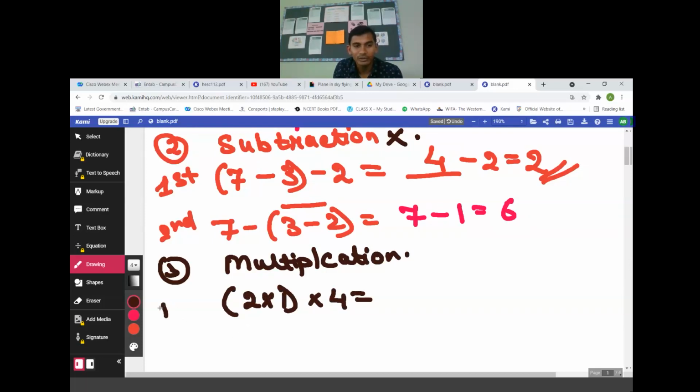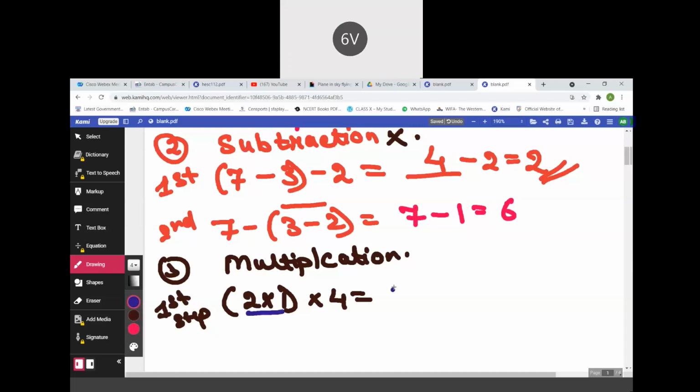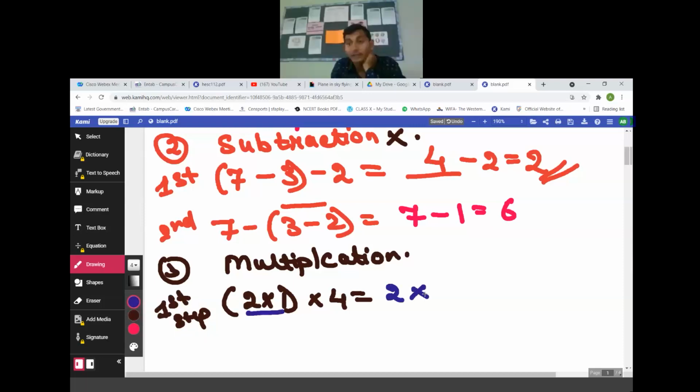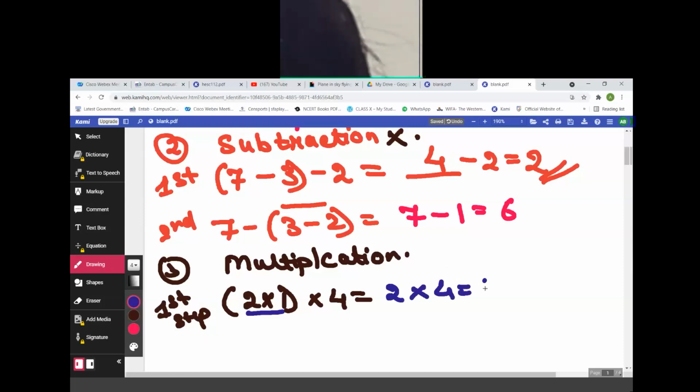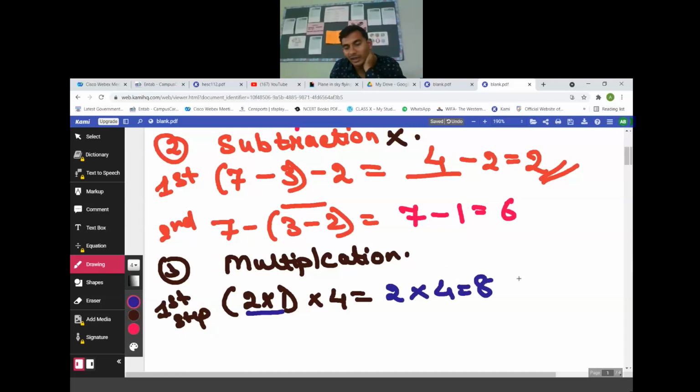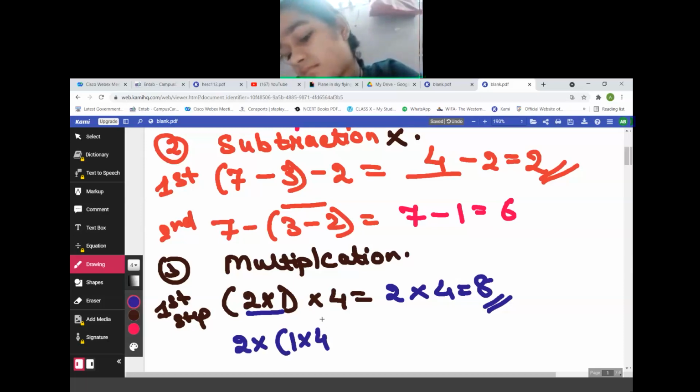And second step, you need to solve by your own, and you need to do it fast. What is 2 into 1? Sir, answer is 8. Solve the bracket first. 2 2s of 2 4s are 8, and then multiply with 4. 8. Now reverse the bracket. So the answer is 8. And then reverse the answer is same.